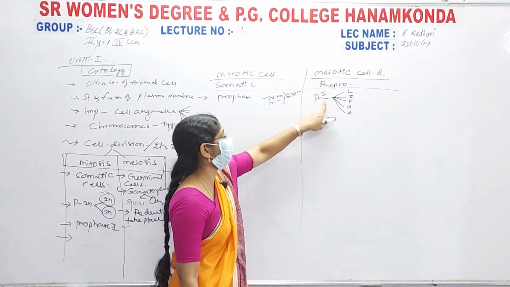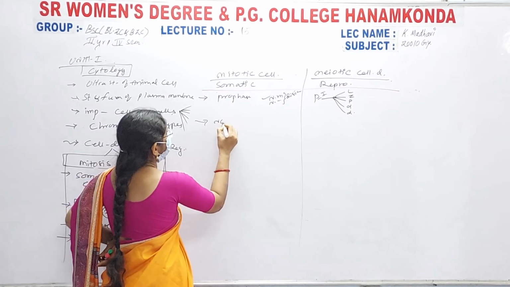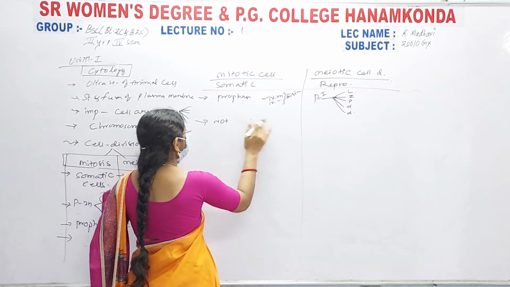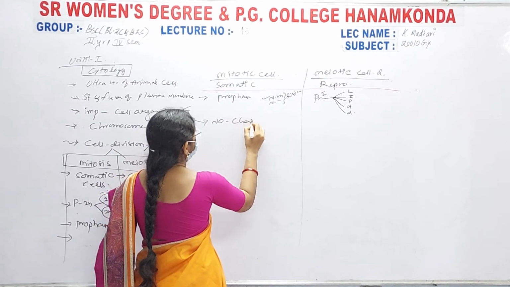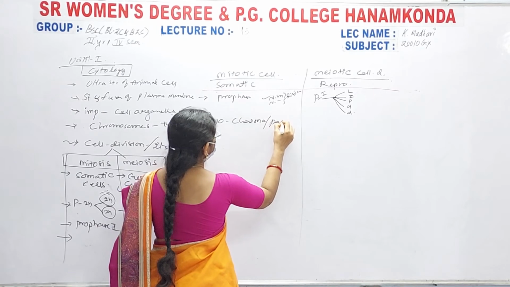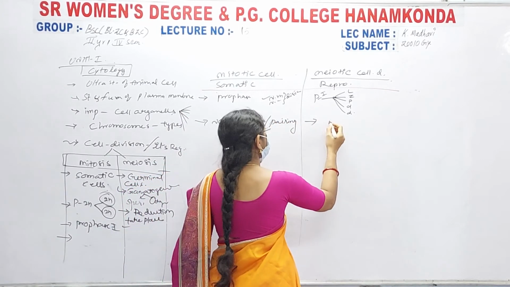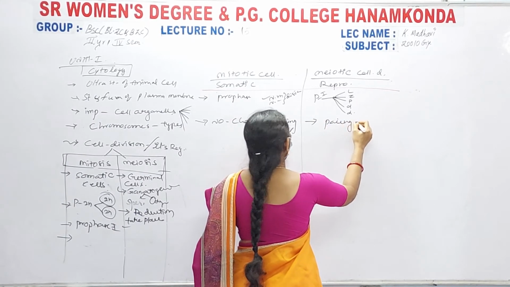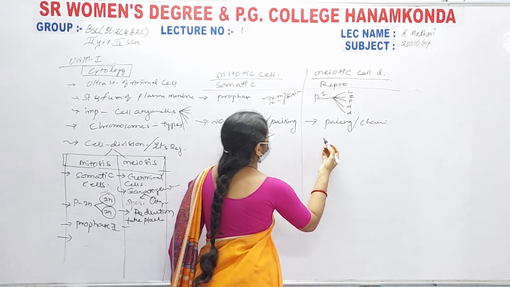In mitotic prophase there are no chiasma formations or pairing. Here, most importantly, in meiosis pairing occurs and chiasmata form between the sister chromatids.